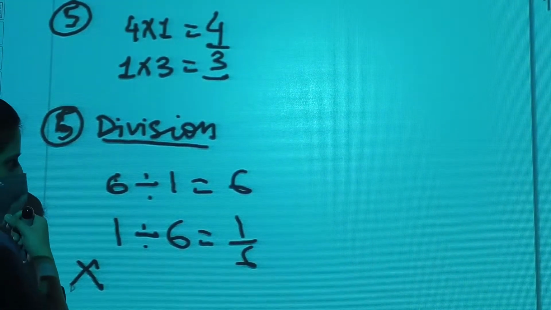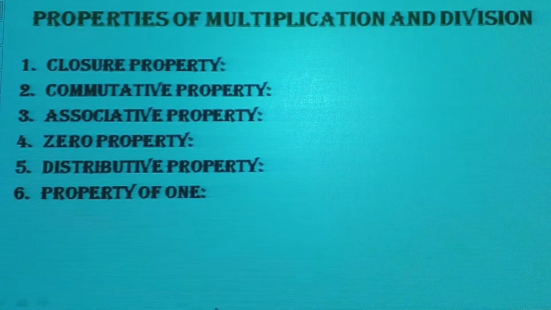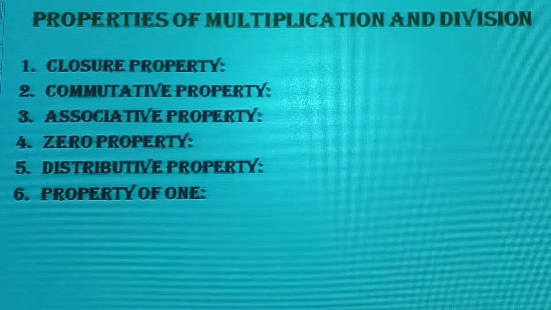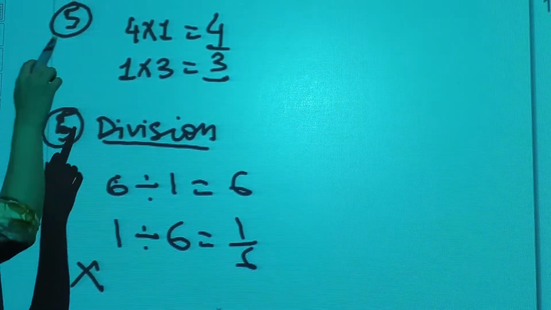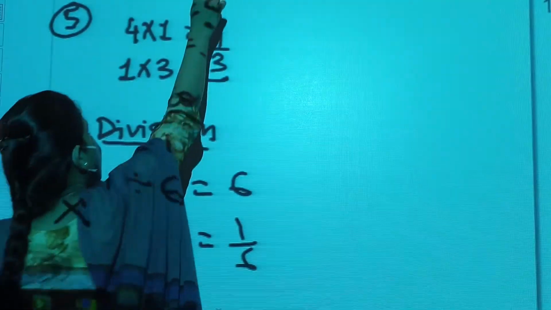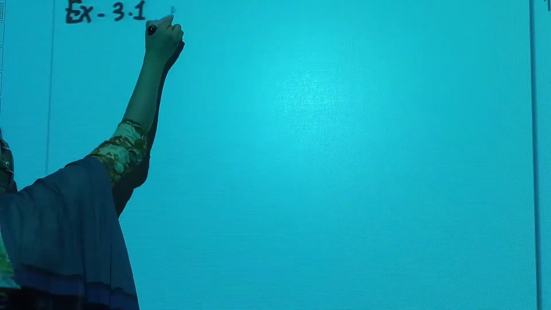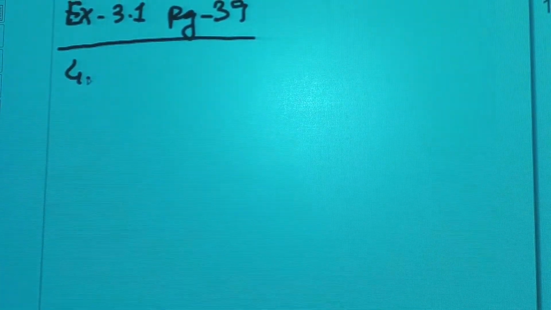Students, this was all the explanation about the properties of this chapter, the whole numbers. According to these properties, the sums that we already do, addition, subtraction, multiplication, we are learning the general rules that these 4 mathematical operations follow or not. Now we will do some exercise sums on this chapter. Let us do exercise 3.1, page 59 of your book, question number 4. Let us do some more sums.